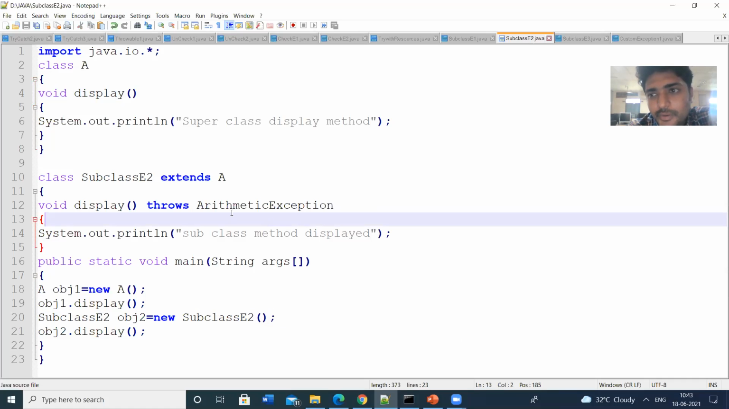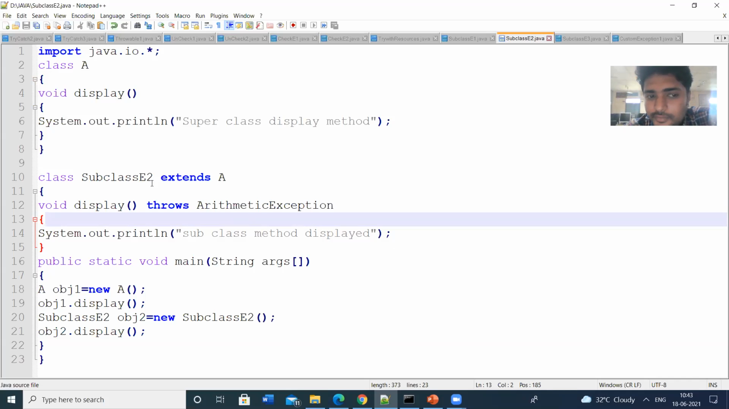So here we have to remember, in the subclass, that means in the overridden method, we have to use unchecked exceptions only. That means runtime exceptions only. We cannot handle the checked exceptions in the subclass methods or overridden methods. So you have to remember this.